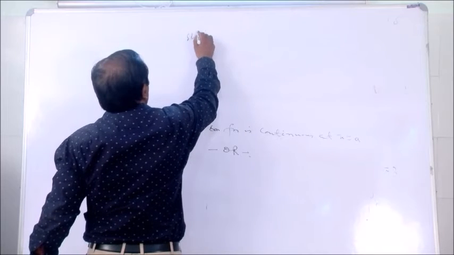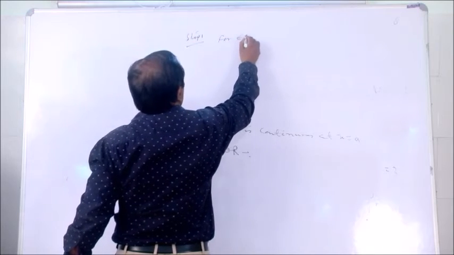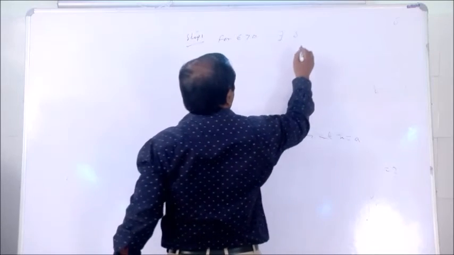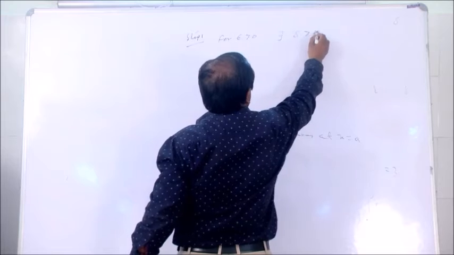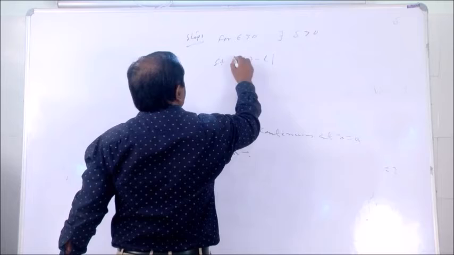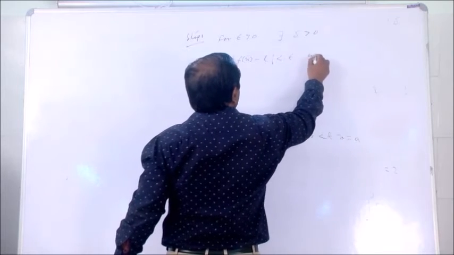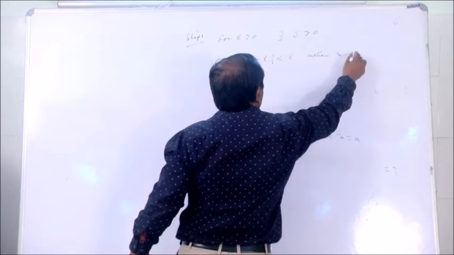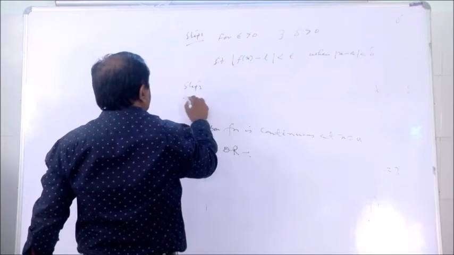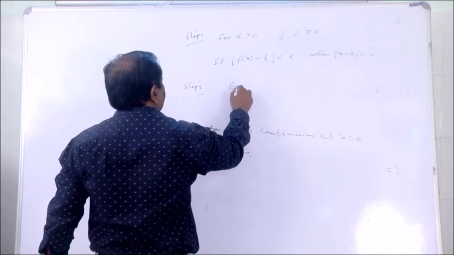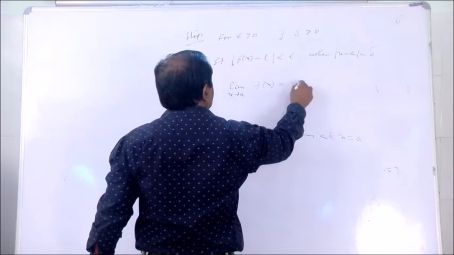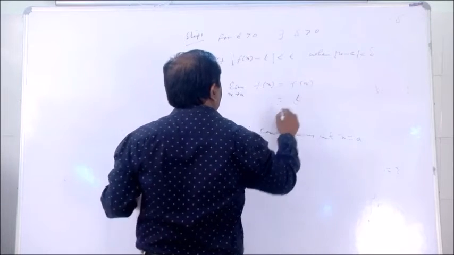Step 1: for epsilon greater than 0, as already said, epsilon is a very nearby value, between 0 and 1, and a positive nearby value, delta greater than 0, such that |f(x) − L| < epsilon when |x − a| < delta. And step 2, exactly the same procedure: the limit as x tends to a of f(x) equals f(a), and that equals L.